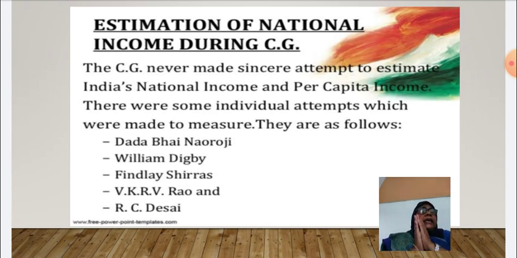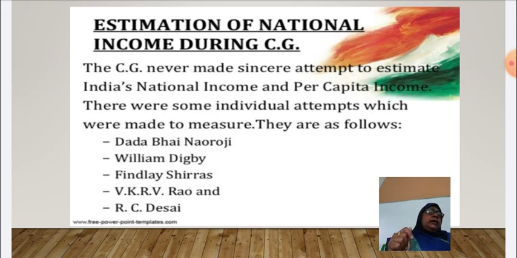We can see the economic performance of a country in terms of national income and per capita income, but no efforts were made to calculate national income or per capita income under the colonial or British period. But the notable point is that some individual attempts were made to calculate national income, not official. Some individual efforts were taken by 5 economists.